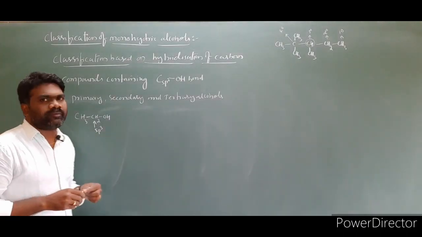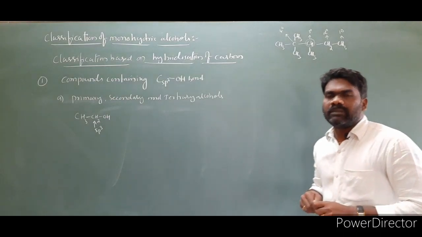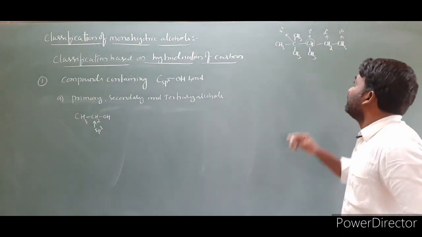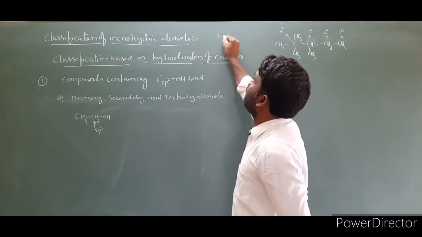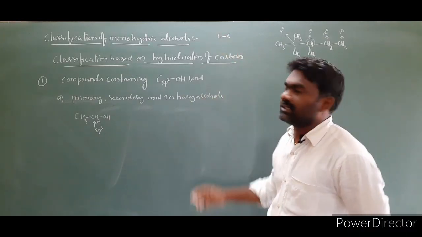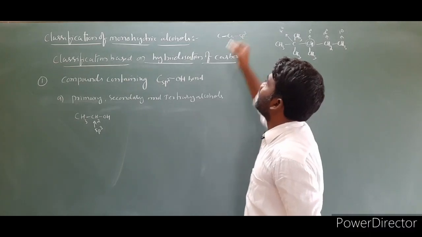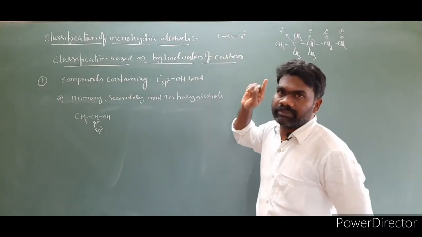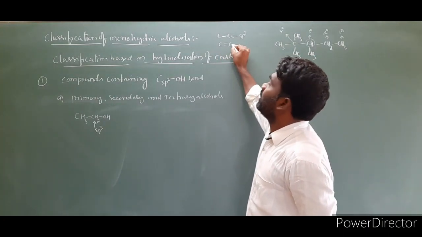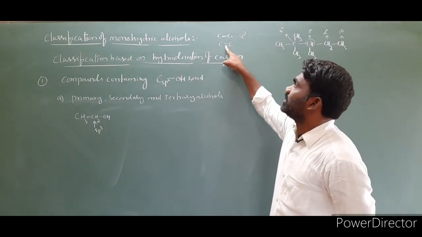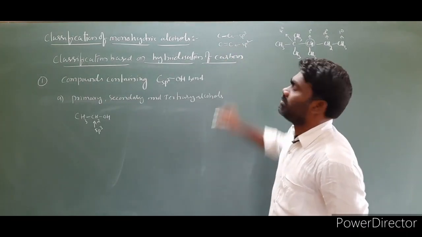Now how do you identify sp, sp2 and sp3 hybridization? Simply by looking at the molecule we can identify. Suppose the carbon has only single bonds; this carbon is sp3 hybridized, and this carbon also is sp3 hybridized. If the carbon is attached to a double bond, this carbon is sp2 hybridized.